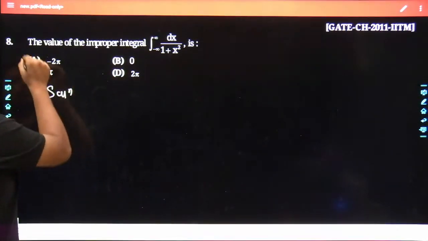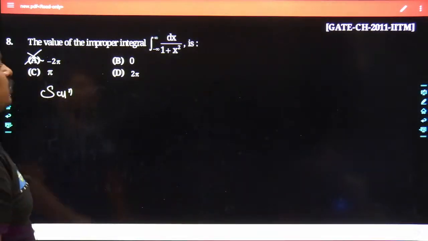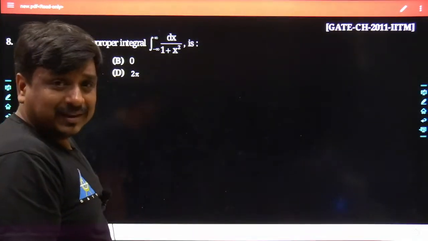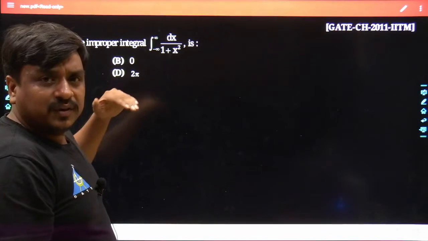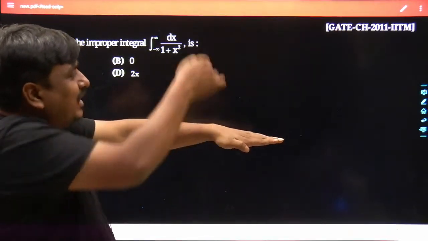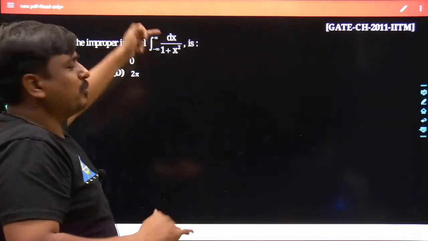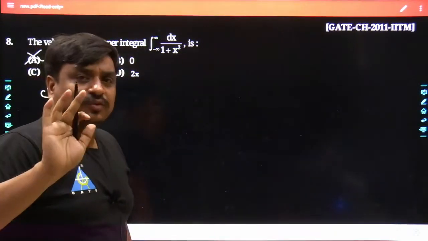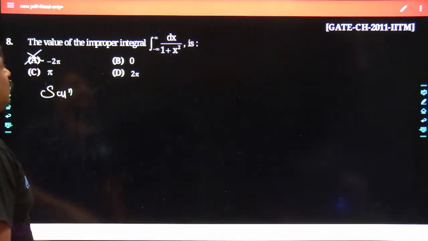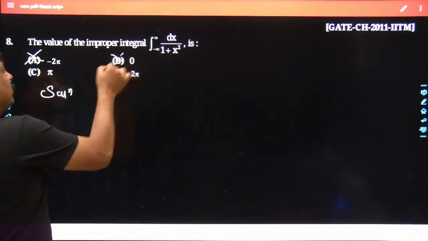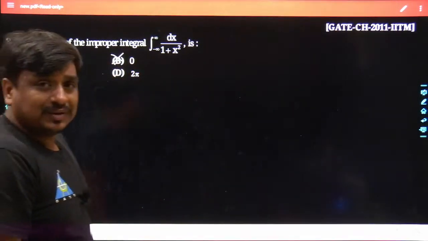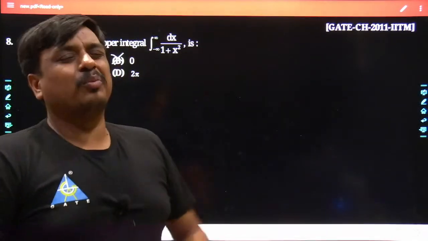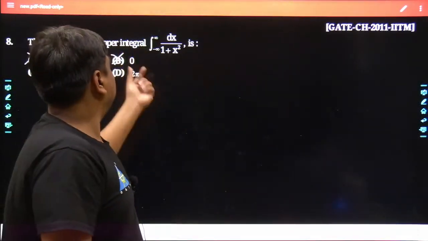One thing is quite sure, option A can be ruled out, because 1 upon 1 plus x square is an even function and would be drawn above the x-axis, and as you move from minus infinity to plus infinity, if you keep adding those areas, they would be counted as positive. This has been ruled out. Even it can't be equal to 0, because we have got a finite area, or maybe infinite area, still the result cannot be 0.